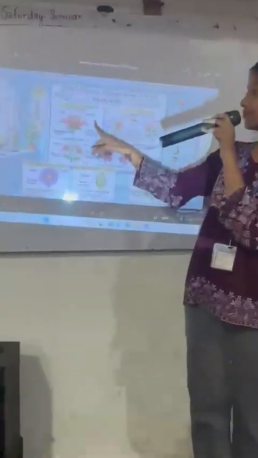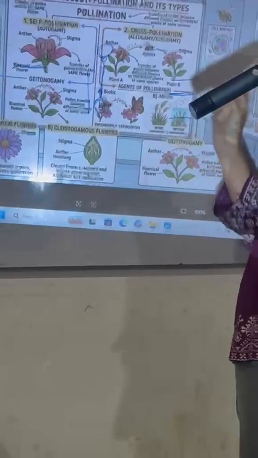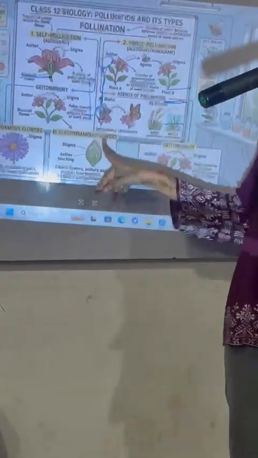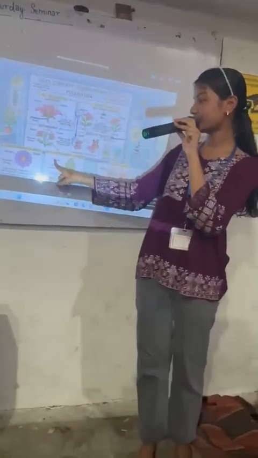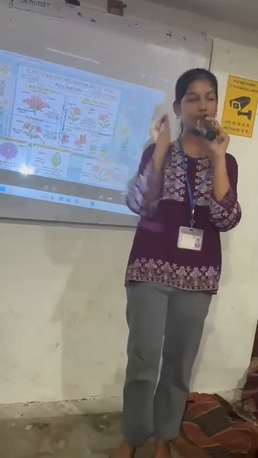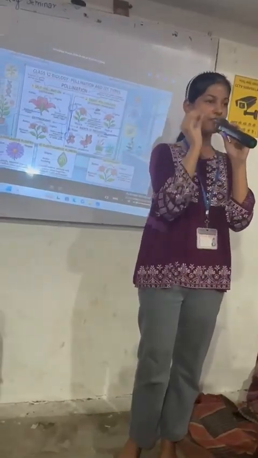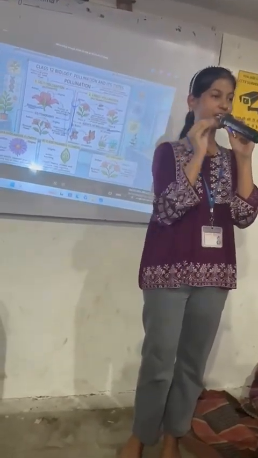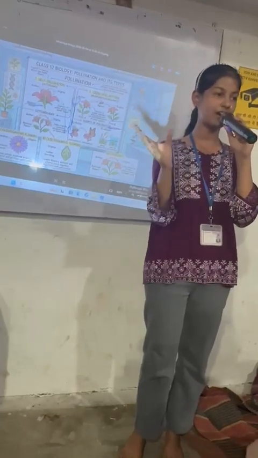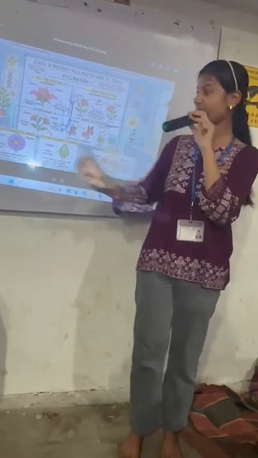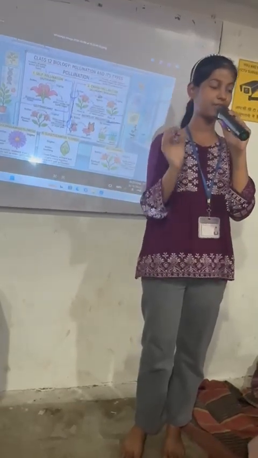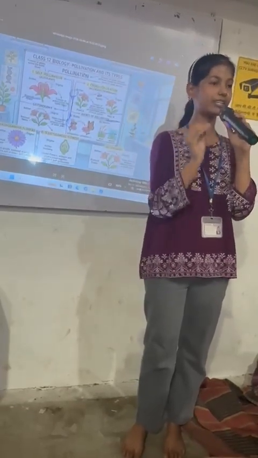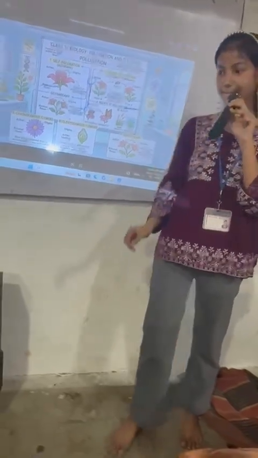As I have told you about autogamy, in autogamy there are also two types, chasmogamy and cleistogamy. In a cleistogamous flower, the pollination occurs in the closed flower, when the flower is only a bud and has not become a fully open flower. In a chasmogamous flower, the pollination occurs when the flower has become fully open.